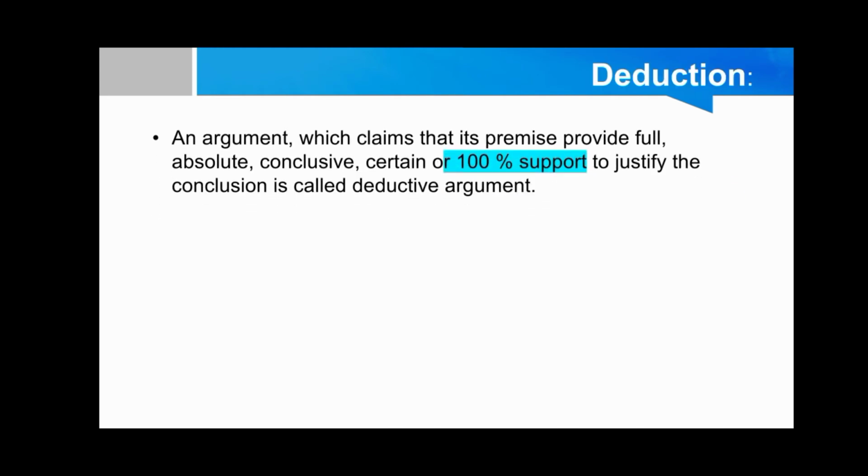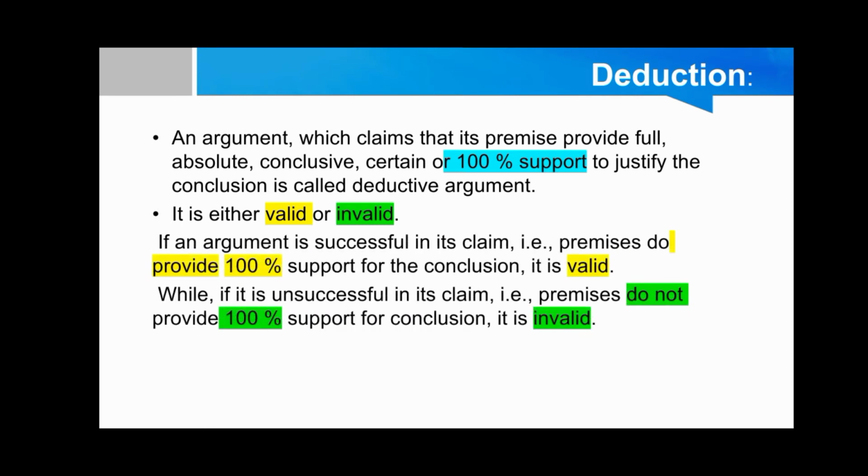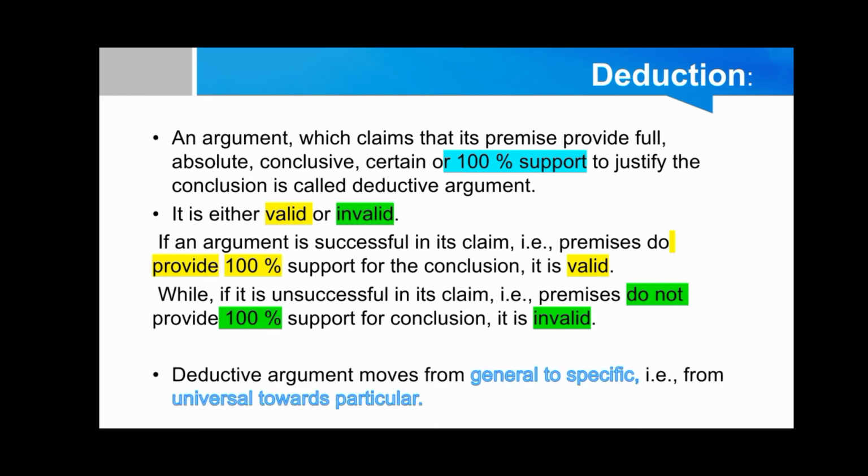Deductive arguments, which are simply known as deduction. An argument which claims that its premises provide full, absolute, conclusive, certain, or 100% support to justify the conclusion is called a deductive argument. It is either valid or invalid. If the argument is successful in its claim, premises do provide 100% support for the conclusion, so it is valid. While if it is unsuccessful in its claim, i.e. premises do not provide 100% support for the conclusion, then it is invalid.